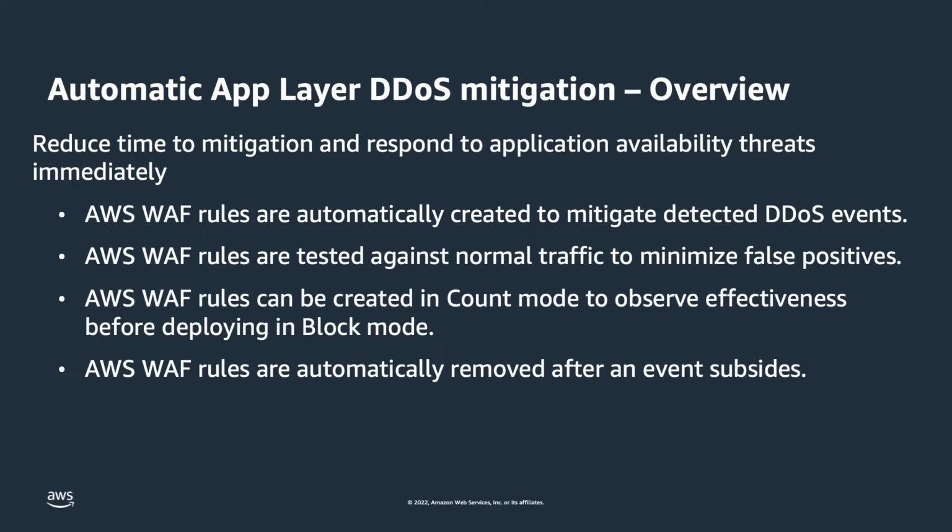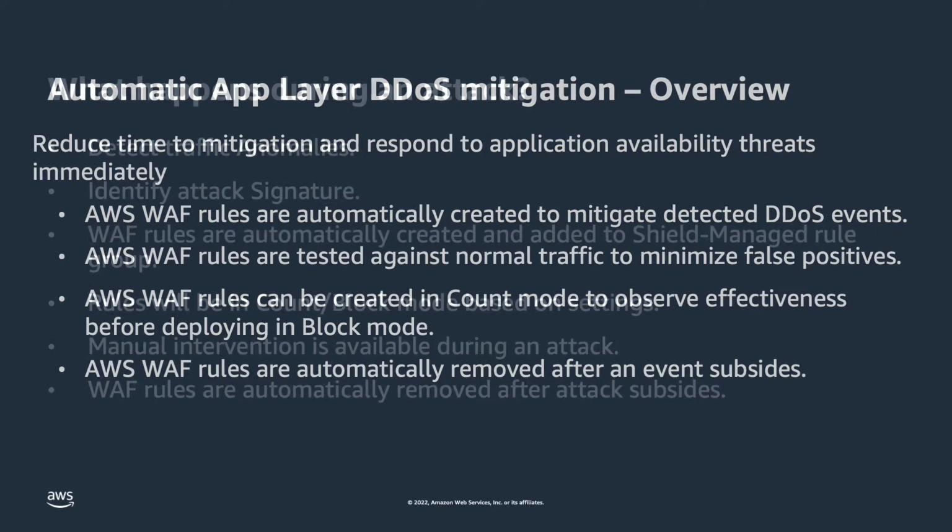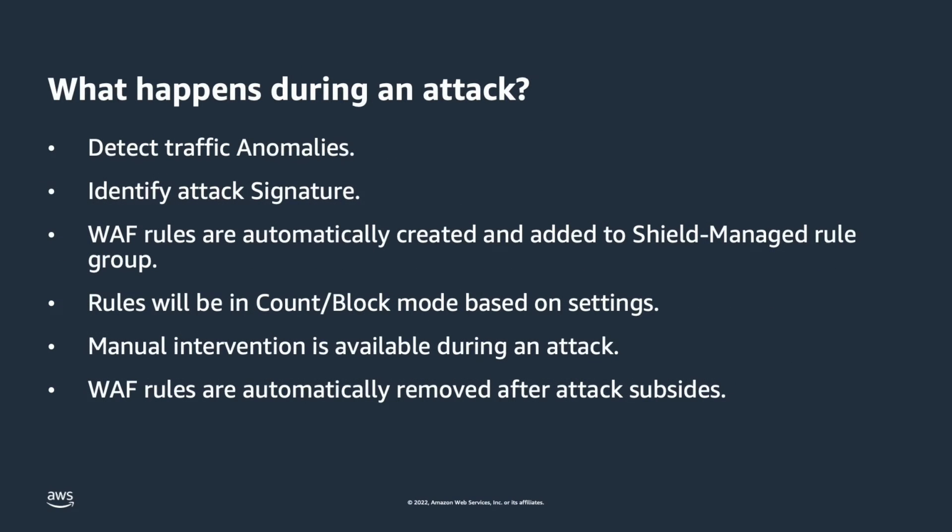Please note, at the time of this recording, automatic application layer DDoS mitigation is available only on resource types Amazon CloudFront and Application Load Balancer. Now, let's see what happens during an attack.